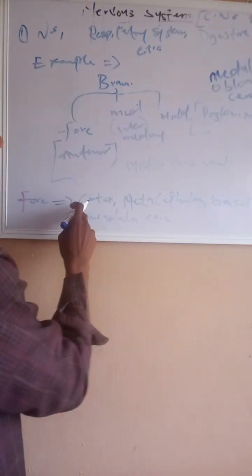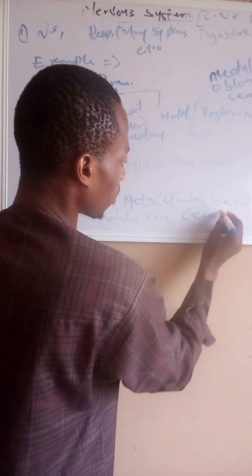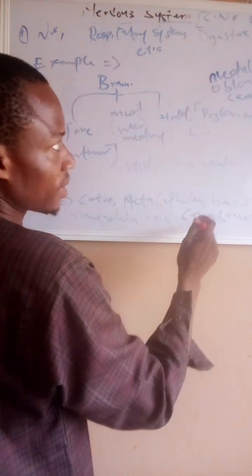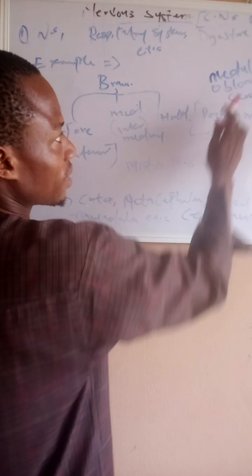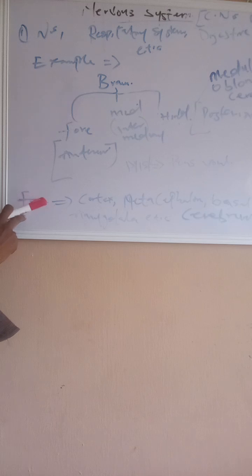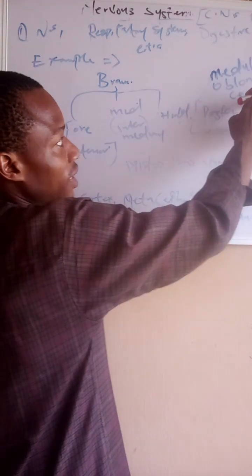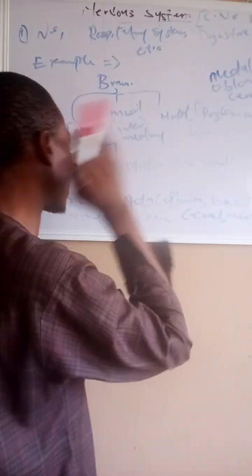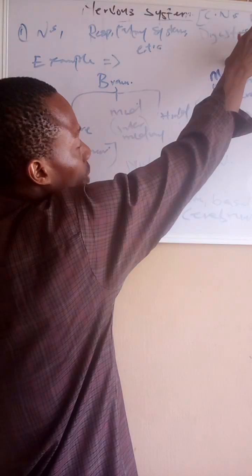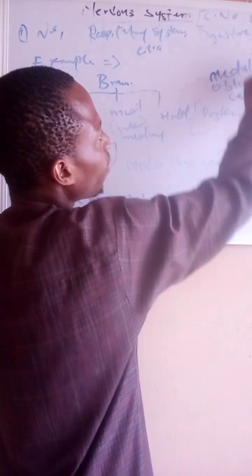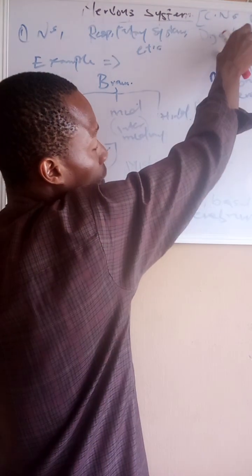To remember, the cortex at times is usually called the cerebrum. But note that there is a difference between the cerebrum and the cerebellum. The cerebrum is in the frontal part of the brain, while the cerebellum is in the posterior part of the brain, at the back around the neck side, immediately before the medulla oblongata, because the medulla oblongata is the one that connects to the spinal cord. So immediately before the medulla oblongata, you see the cerebellum at the upper part of it.